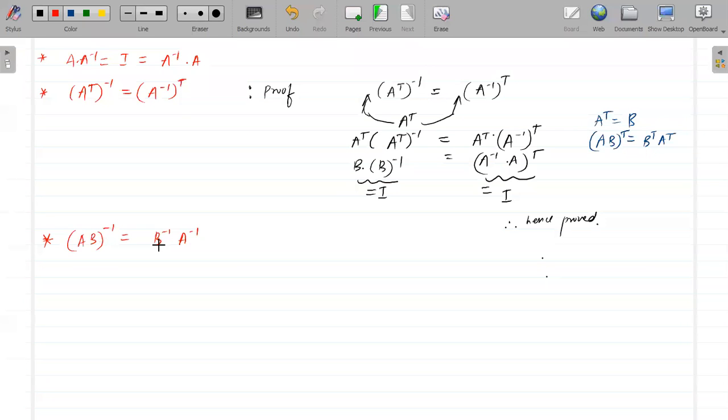Remember, use the definition of inverse. Use the definition of inverse: A inverse is nothing but adjoint of A divided by determinant of A. Okay, use that property.